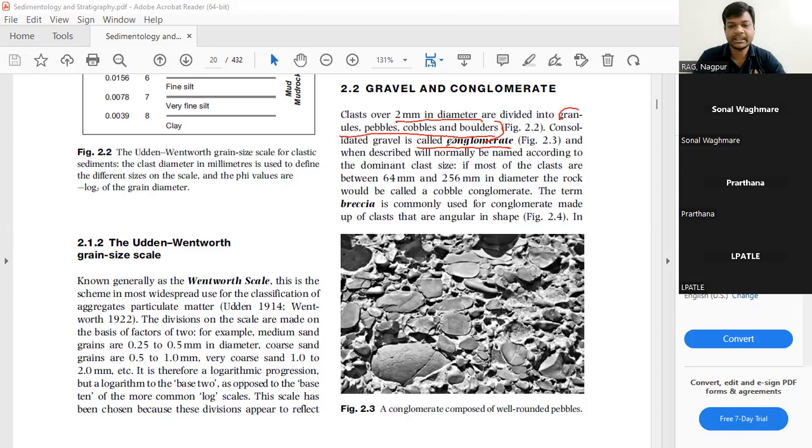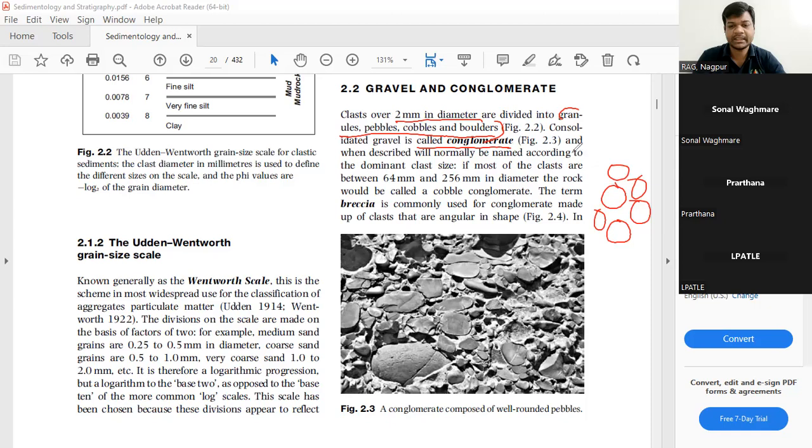That will be called a conglomerate. Here the speciality of the conglomerate is the rounded grains. So this rounding is important while we are discussing conglomerates.